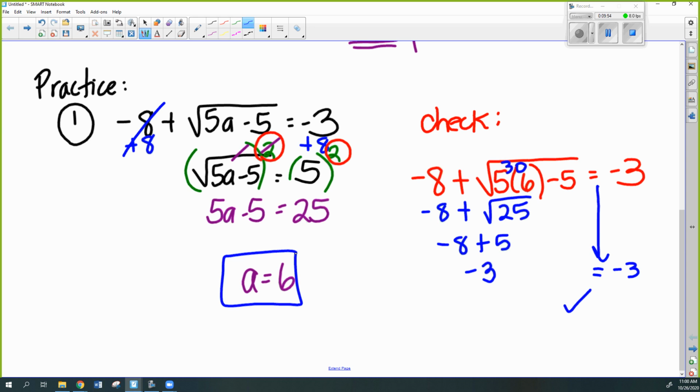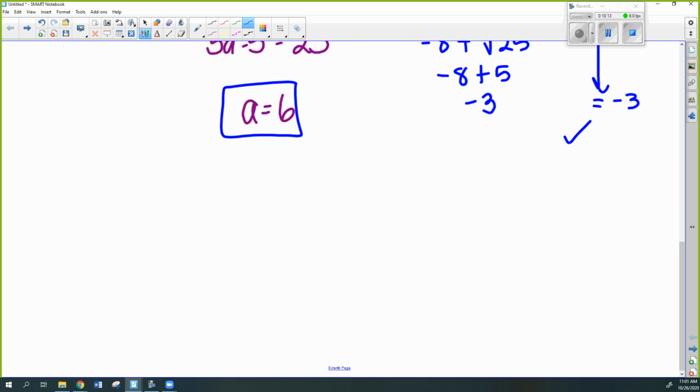Now, you don't have to check on your paper, like you don't have to write it down. I'm just showing you that you need to check them. But if you can do it without writing it down, that's okay too. I mean, that's up to you, but this is notes and I want to put it on paper. Okay? All right, let's do another one. All right, we'll do another one with a square root just to make sure we're okay. And then we'll do some bigger roots.